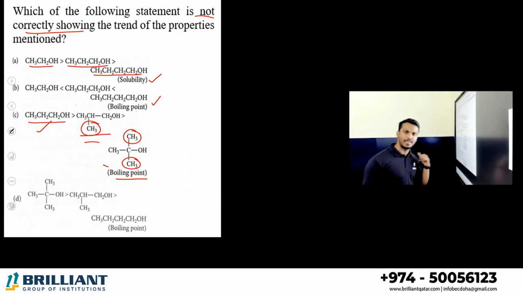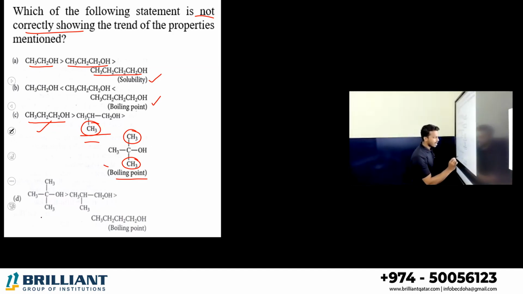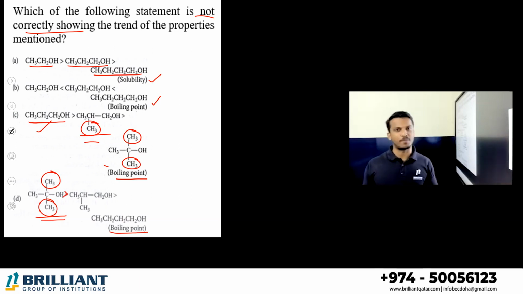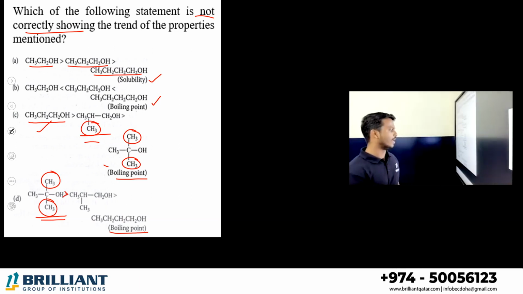But what about option D? In option D, just a reverse order is given. This is the highly branched one, right? This is the boiling point order. They gave the highly branched one as having the greatest boiling point. That is wrong. So this is the correct answer for our question, option D.